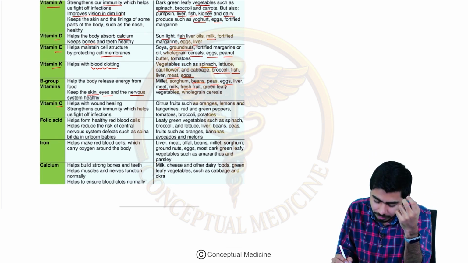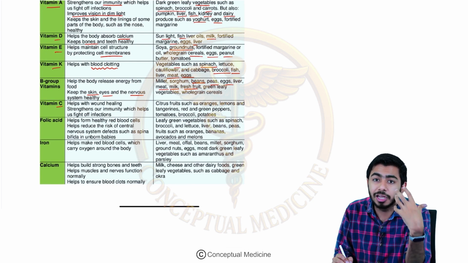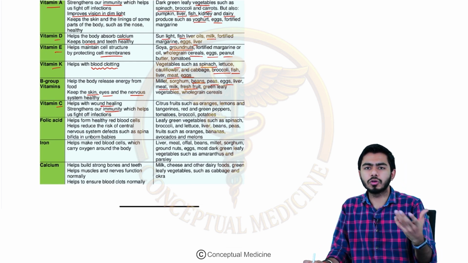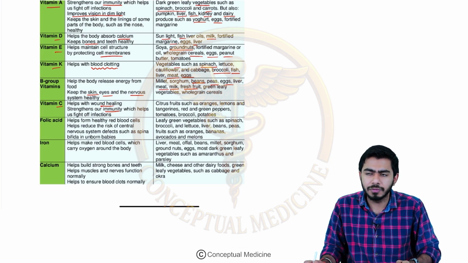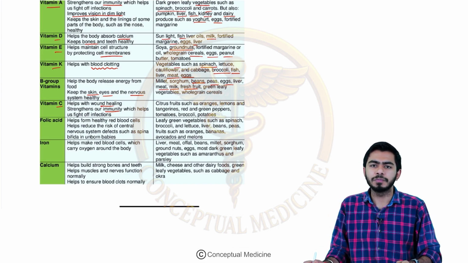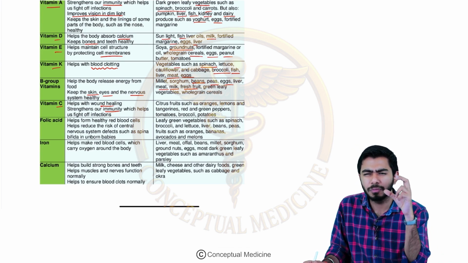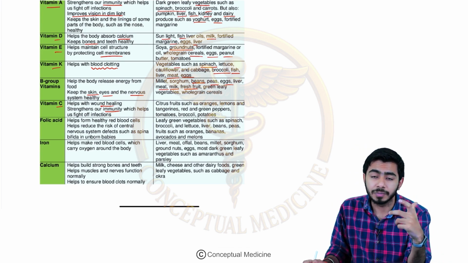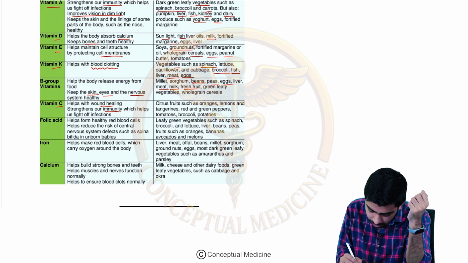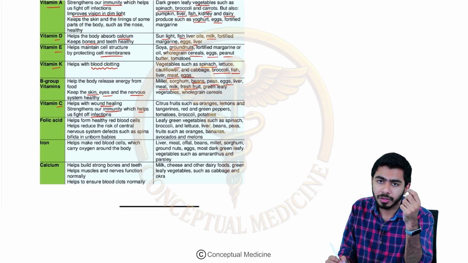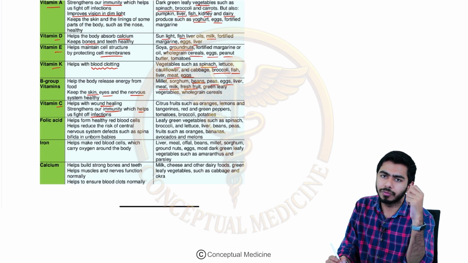Then we have vitamin C. Vitamin C, we know that it is very important for healing, right? And it is very important for immunity. We saw in the COVID-19 era that many health clinicians were prescribing vitamin C, right? Why were they prescribing vitamin C? Because it has a very important role in immunity. That's why they were prescribing it. So vitamin C is, guys, very important in immunity. It helps us in fighting infections also, right?